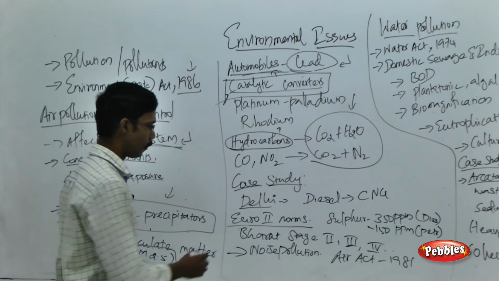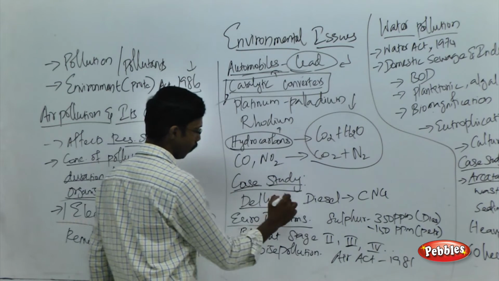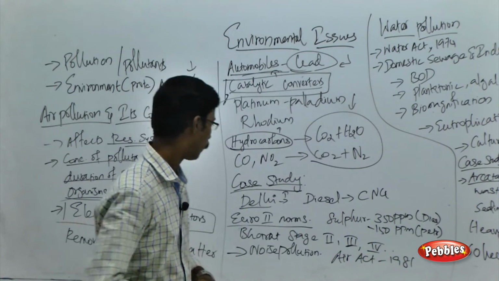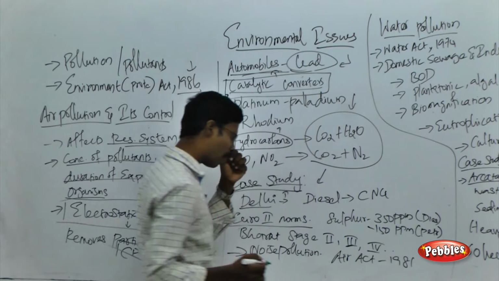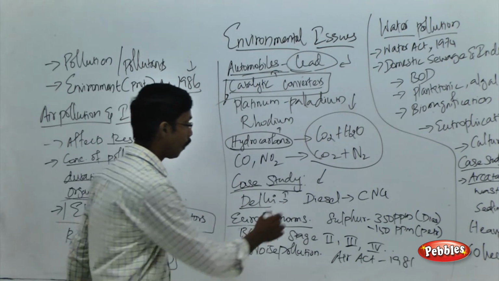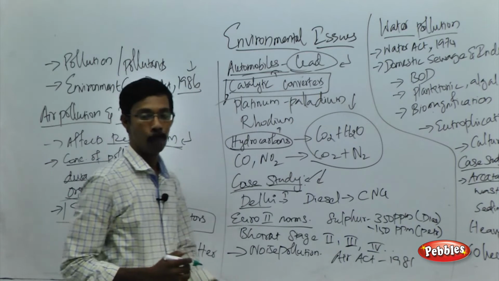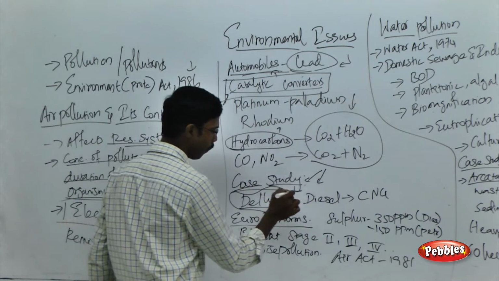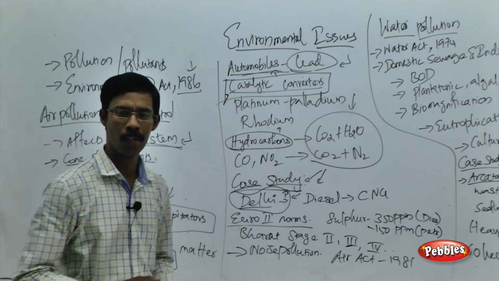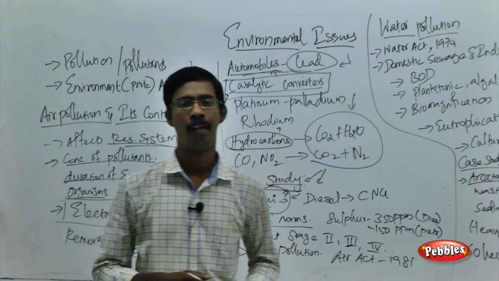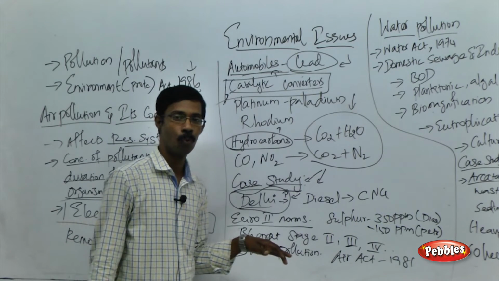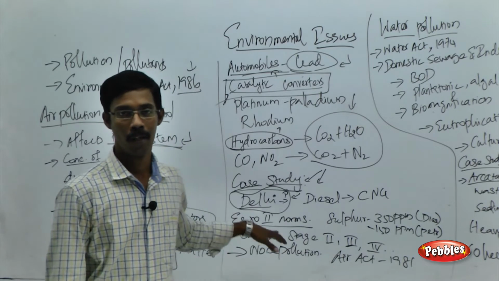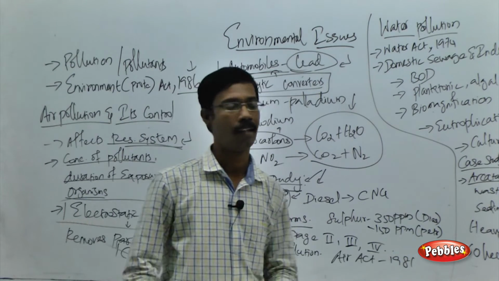And now we are going to see, as I told you, a case study, one that has already been implemented, on how we can control air pollution. As I told you, regarding air pollution in India, New Delhi is one of the most polluted cities. It is around third or fourth in the list of the 40 most polluted cities around the world. That much polluted a city, Delhi.